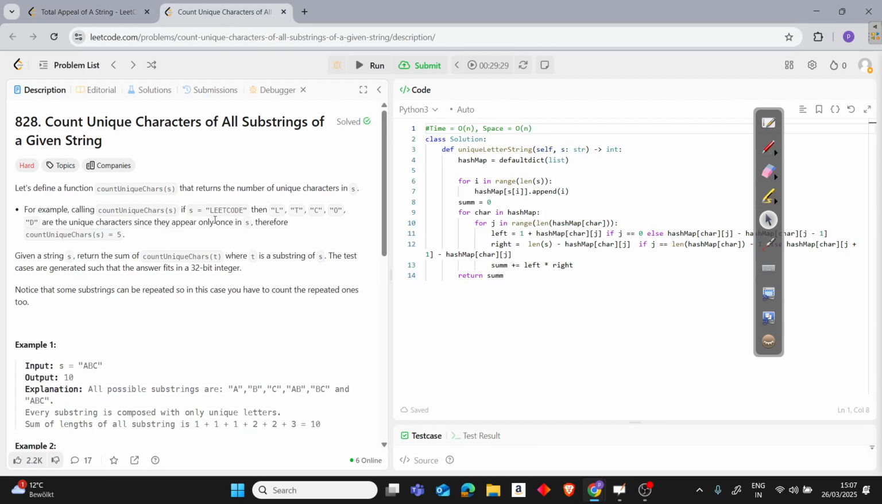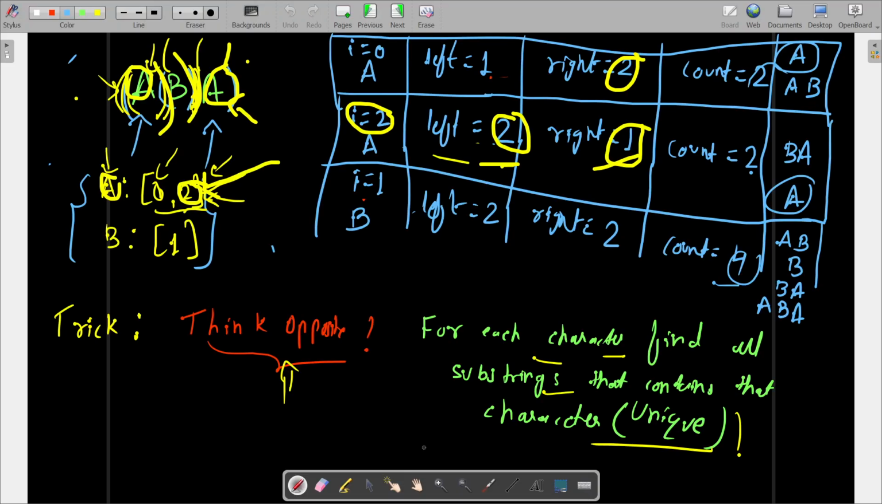As I said, in count unique characters, we went the other way around, right? We went the other way around, like think opposite. This is what we discussed already. Rather than finding all the substrings first, we focused on each character, and we saw how many substrings that character belongs to, and whether that character is unique in that substring or not.